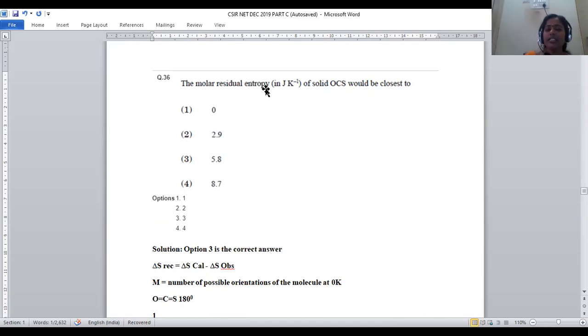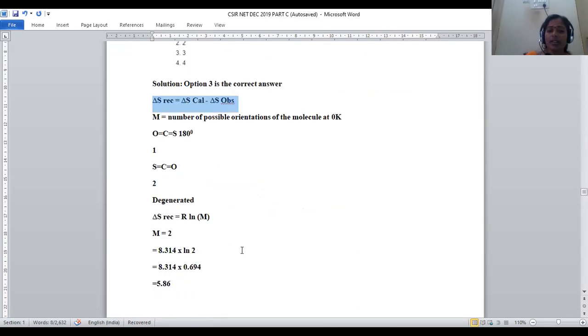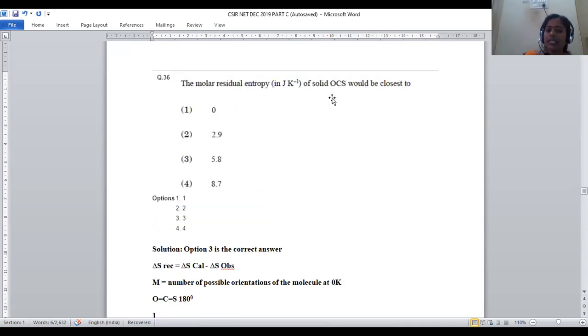Again, let us see. Residual entropy is given by calculated minus observed. We have another representation for residual entropy calculation, that is delta S residual is equal to R ln M. M is nothing but the number of possible orientations. This molecular formula is existing in two possible orientations.